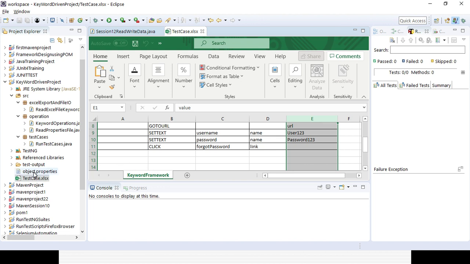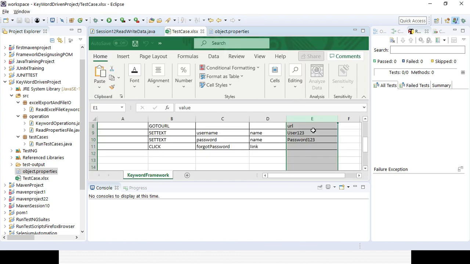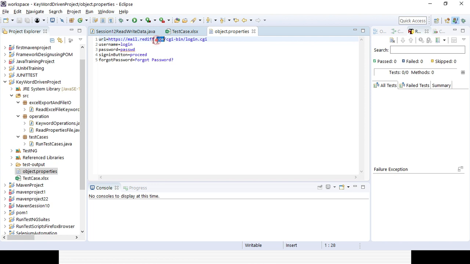Then you can go to the object properties file. So I will be creating an object properties file at my project level where I will be passing the URL. So that is the URL, right? So I will be passing it in a different way. Here I will be providing the URL reference and here I will be providing the URL value. So all the values I will be trying to give in my properties file.